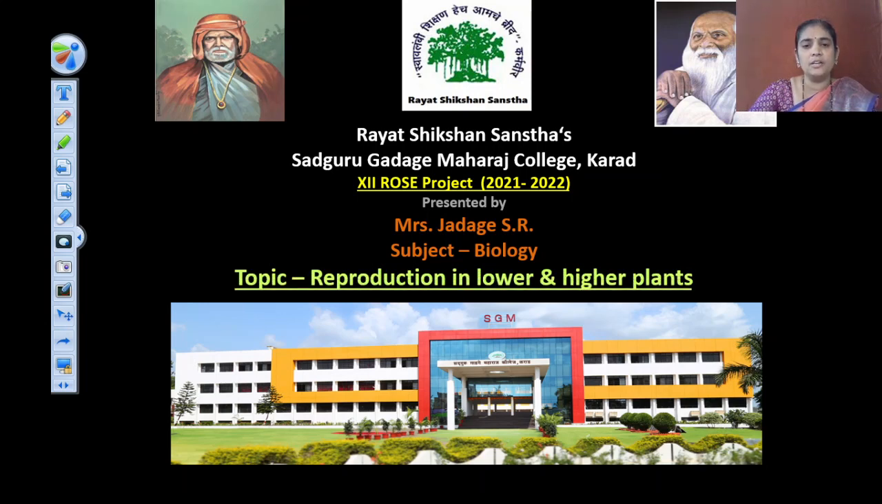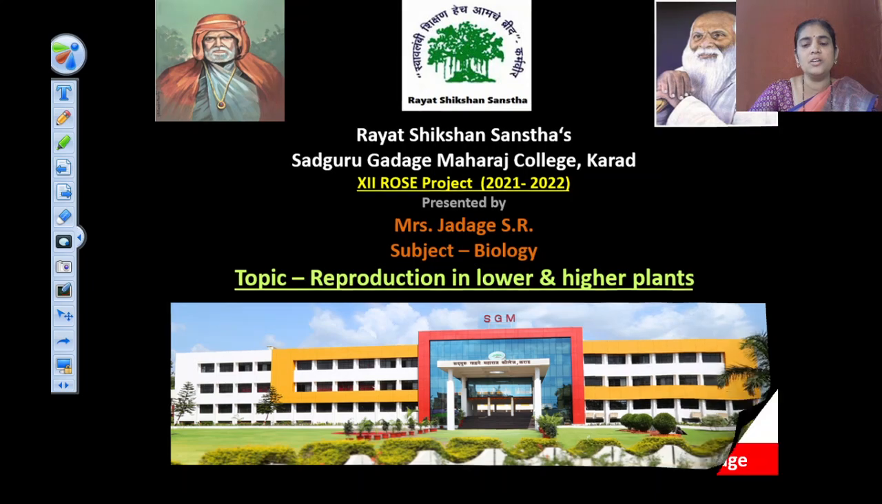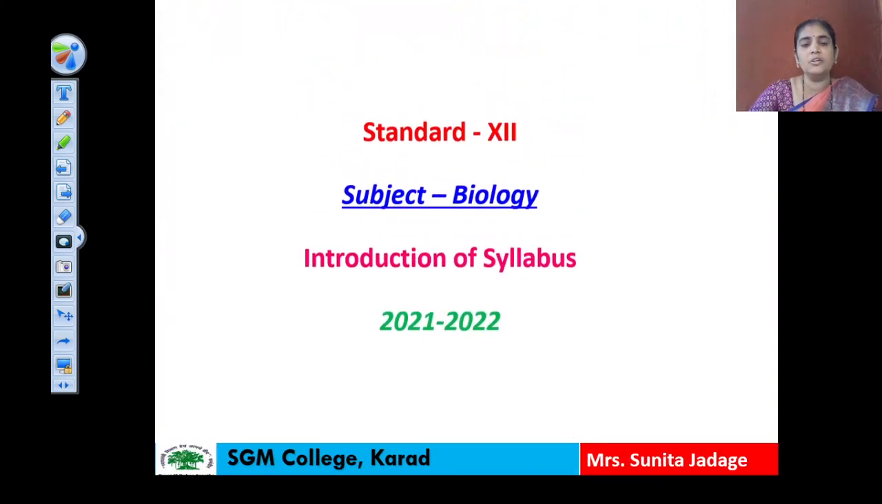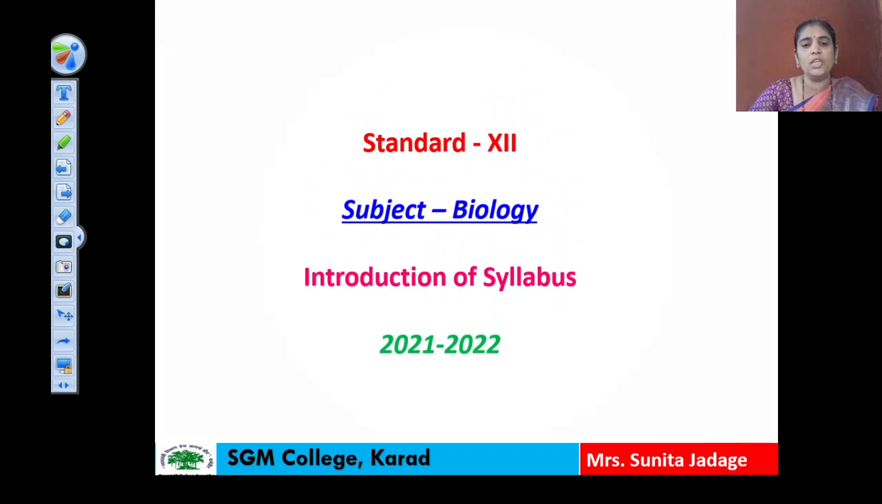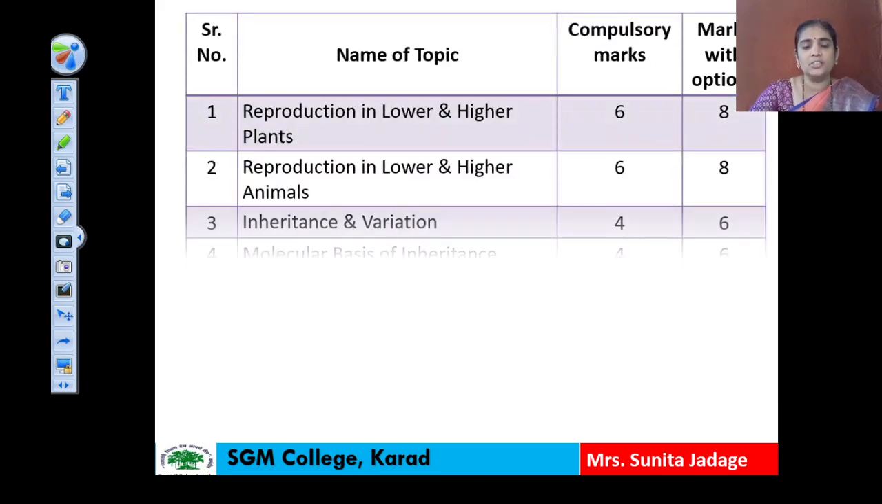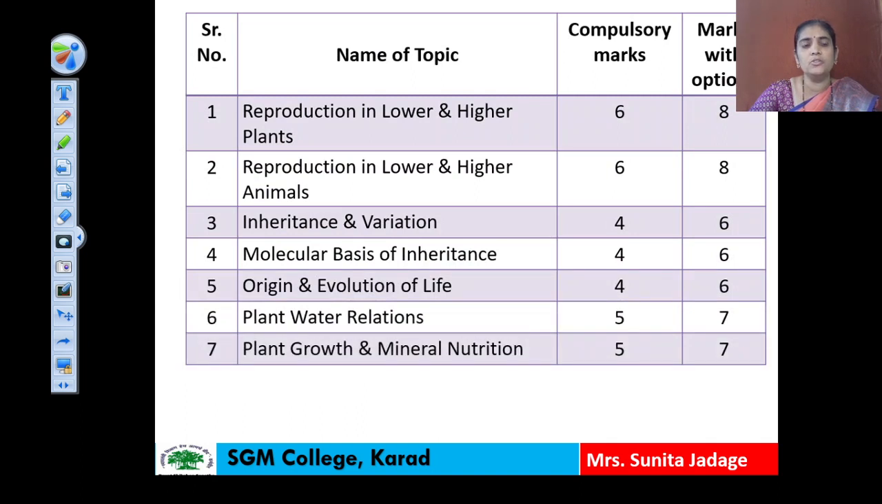Before starting the topic, we first have to see the syllabus of the 12th standard biology subject for the year 2021-22. First of all, we have to see the names of the topics and the weightage of marks according to the topic. The first topic is reproduction in lower and higher plants. Compulsory marks are 6, and with option 8 marks.